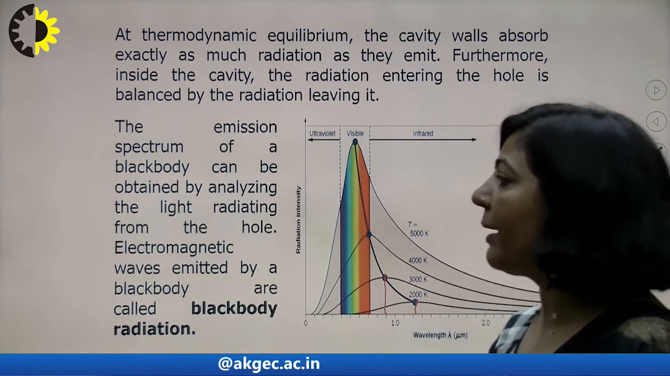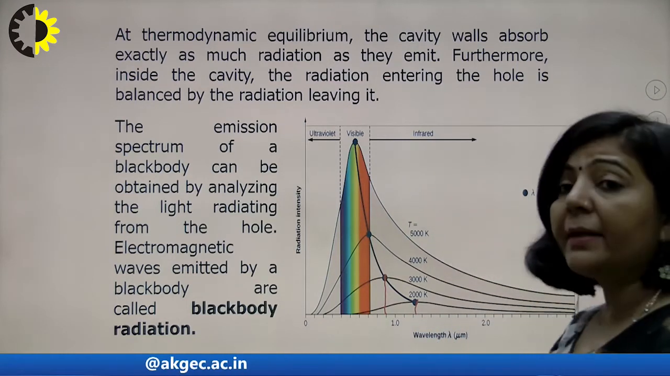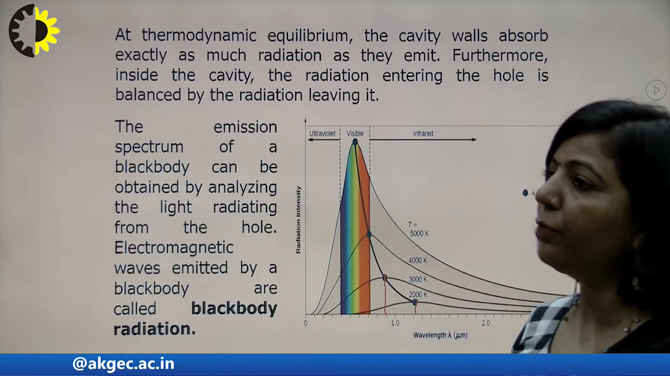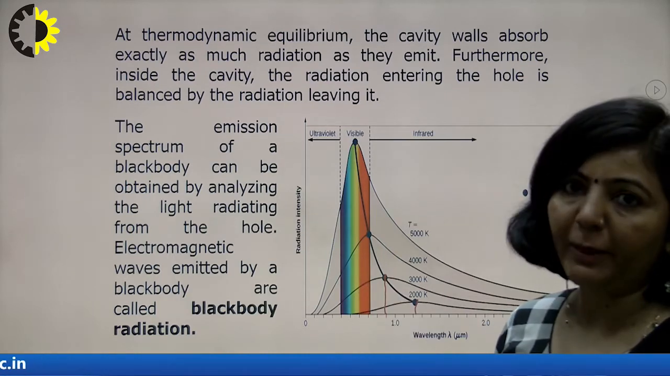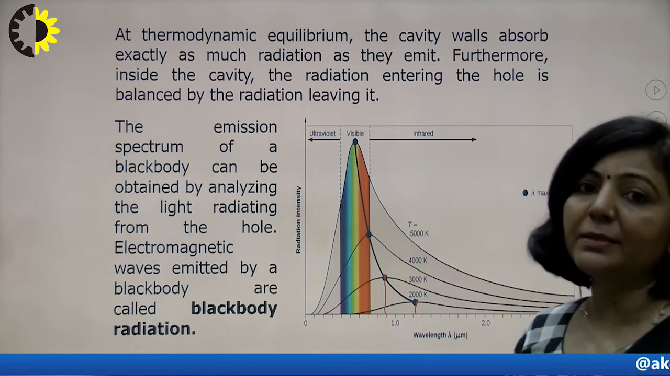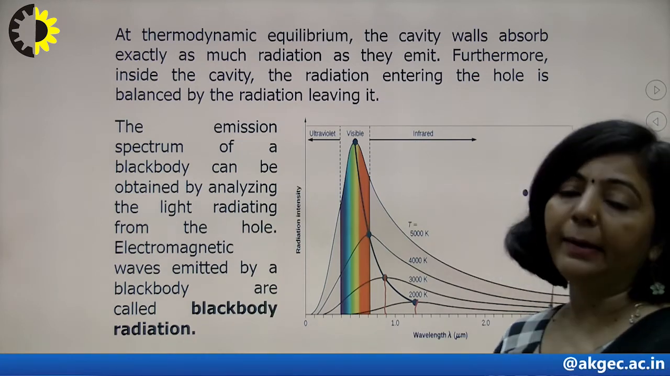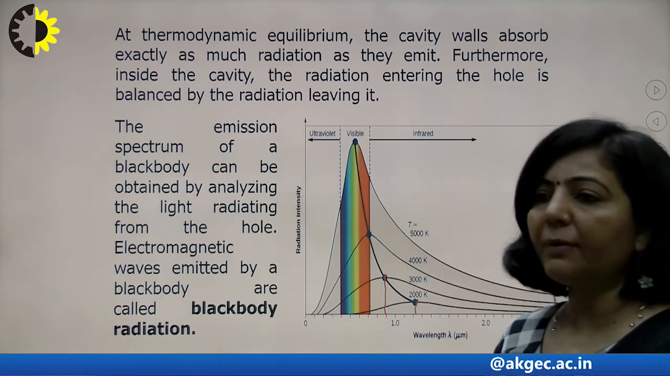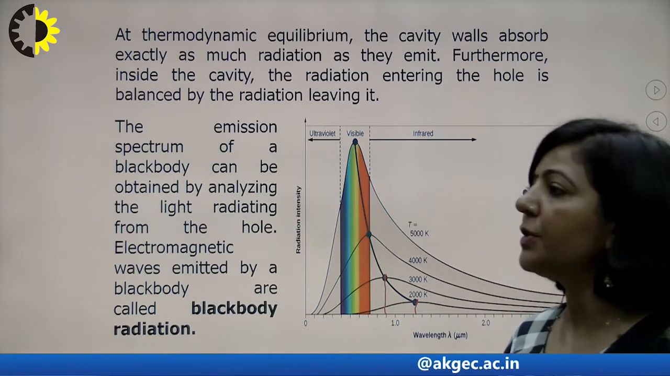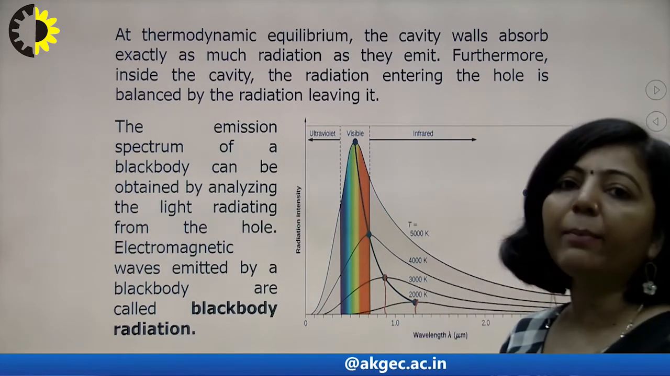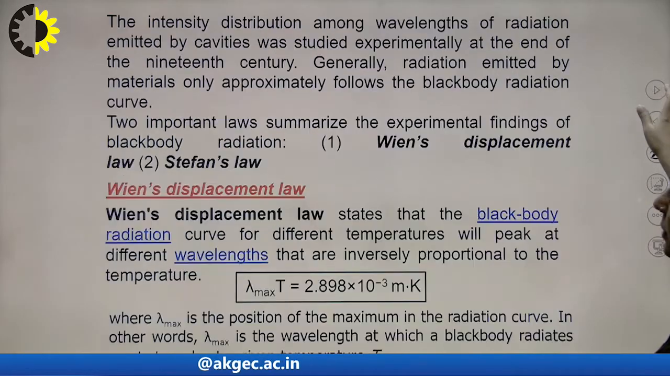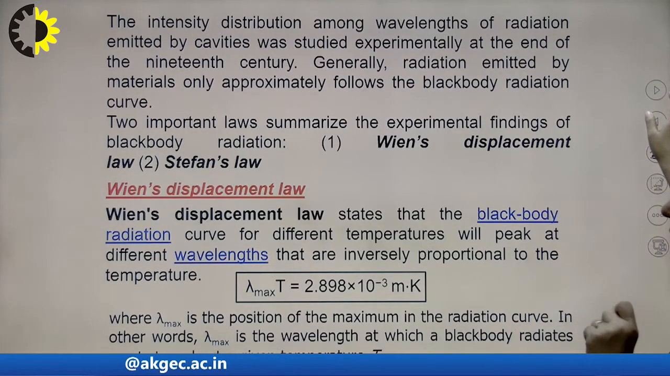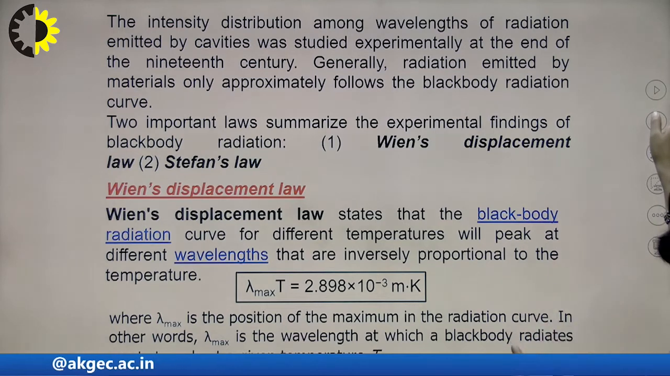So what was done? With the help of this black body radiation spectrum, scientists tried to give a mathematical explanation for it. On the basis of the classical theories available at that time, they tried to give different mathematical expressions which could explain the entire black body radiation spectrum. But the problem was... First, let me discuss what the mathematical conclusions from this black body radiation spectrum are.